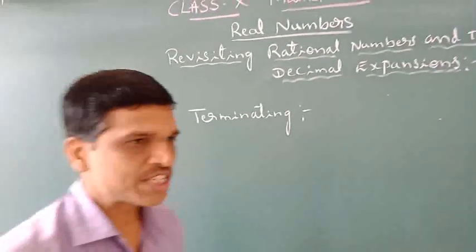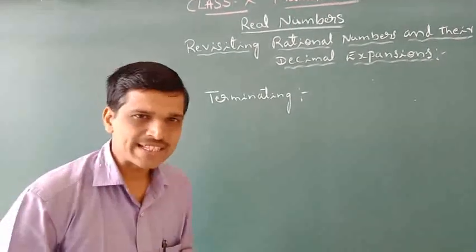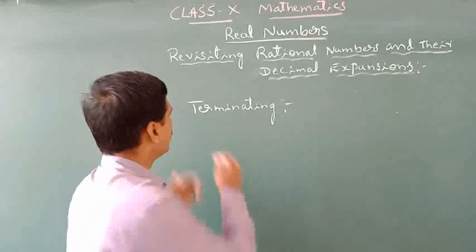The numbers which can be expressed in the form of p by q are known as rational numbers. Here, what do you mean by this?